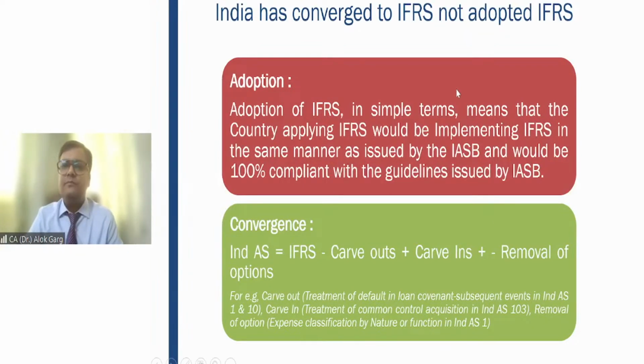Like India. So what India has done, the ICAI people went to London, to the IASB, and asked for the Word file of IFRS. Why the Word file? So that they can make some changes. So friends, when they got the Word file, they started doing the modification. And why the modification? Just because of the requirements of the Indian economy. Okay. In India, we were already following accounting standards, right? And now we have to move from accounting standards to IFRS.